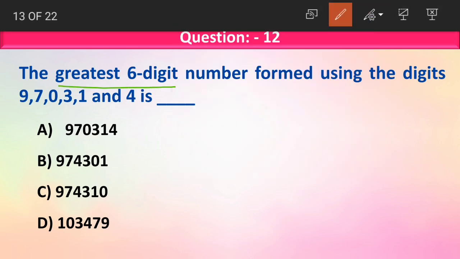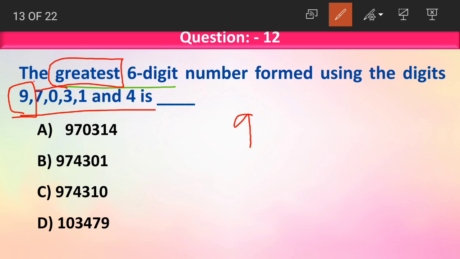Now how do we form the greatest 6-digit number? They are asking us to find out the greatest number, right? So from the given digits, we will take the greatest number first. What is the greatest number? 9. So we will write 9 first. Then from the remaining digits, which is the greatest number? 7. So then we will write 7. Now again from 0, 3, 1 and 4, which is the greatest number? 4. So we will write 4. Then from 0, 3, 1, which is the greatest number? 3.